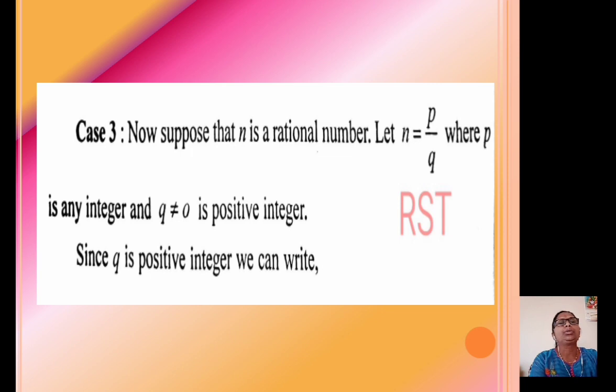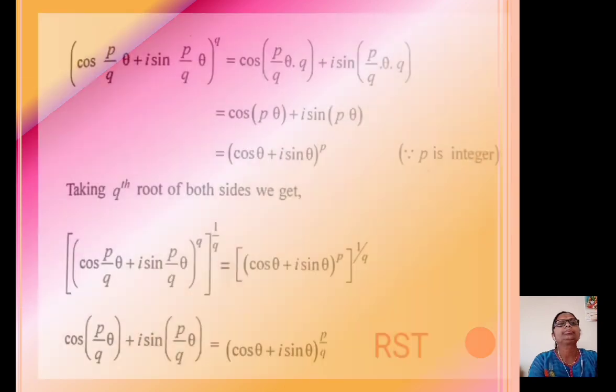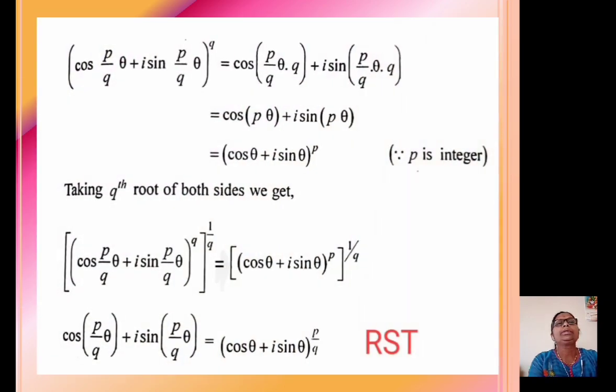Since q is a positive integer, we can write (cos(pθ/q) + i sin(pθ/q))^q equal to cos((pθ/q)·q) + i sin((pθ/q)·q). After simplifying, we get this is equal to cos pθ + i sin pθ, since q and 1 upon q cancel with each other, which is equal to (cos θ + i sin θ)^p, where p is an integer.